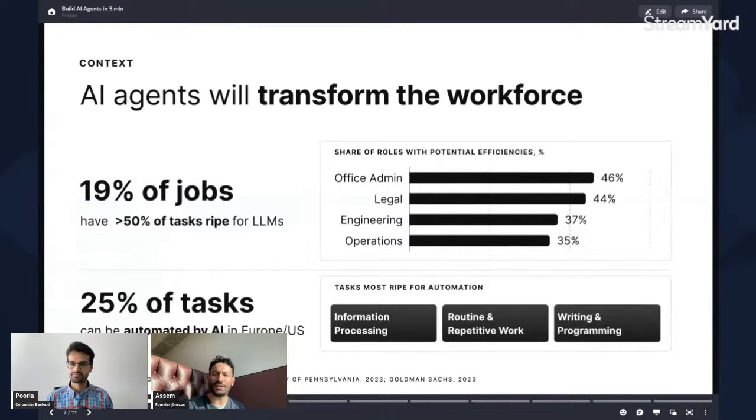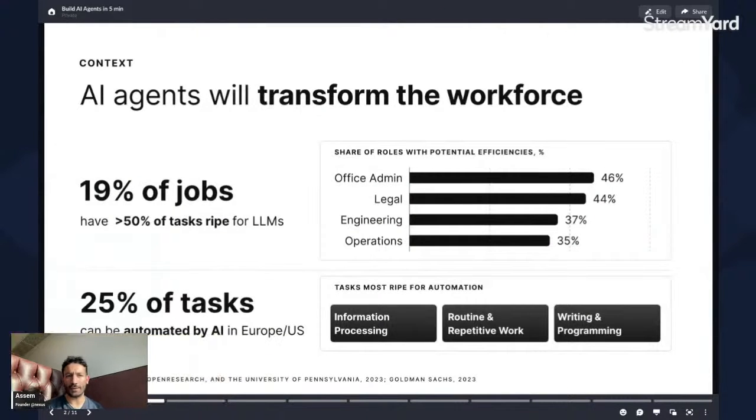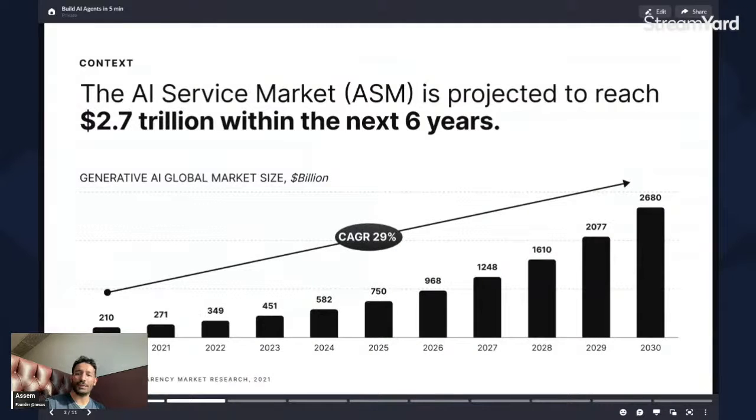So the AI agent is like, if you look at the market and you look at all these different industries, more and more of them are going to be disrupted by AI in the next couple of years. Bahara introduced that in her talk, but I think it's really relevant, especially nowadays when it's easier than ever to create those AI assistants, those AI tasks, and now those AI agents. So it's a big market.